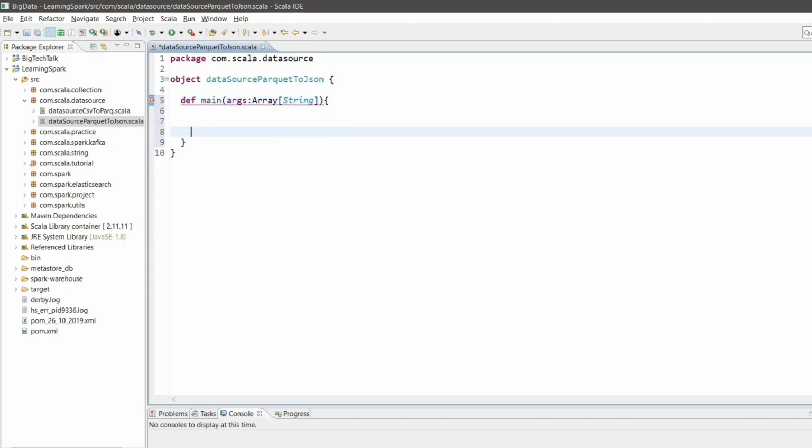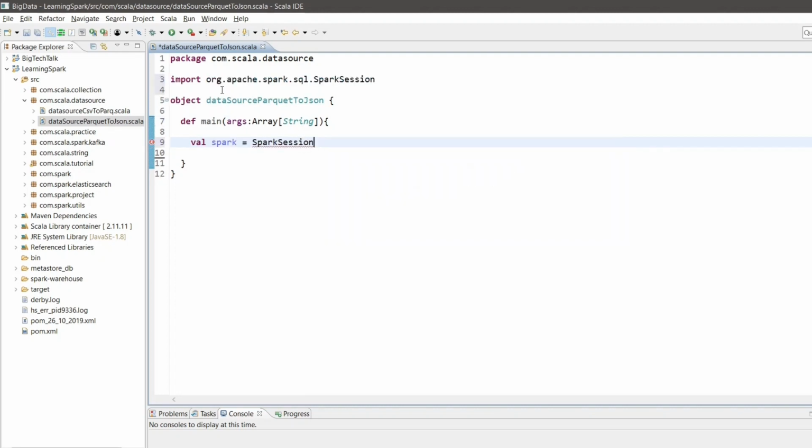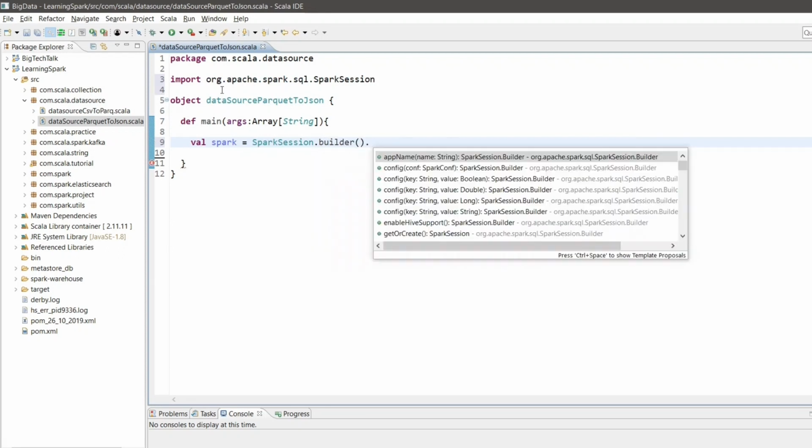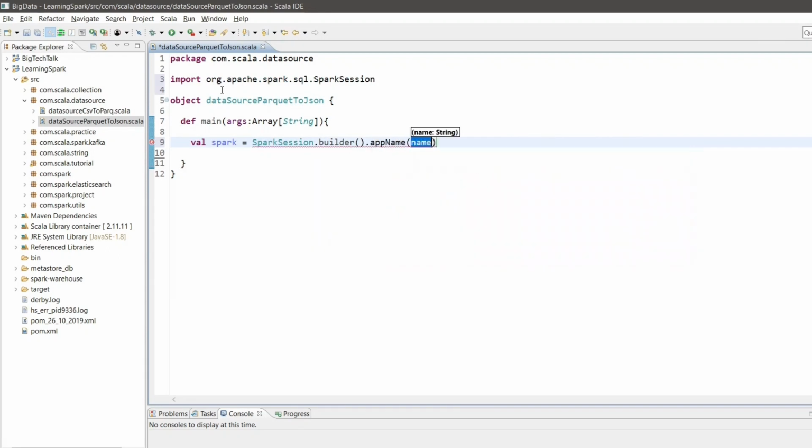Now let me create a Spark session object. So I will write it as val spark equals to SparkSession dot builder dot appName. I will set the app name as Parquet to JSON demo.